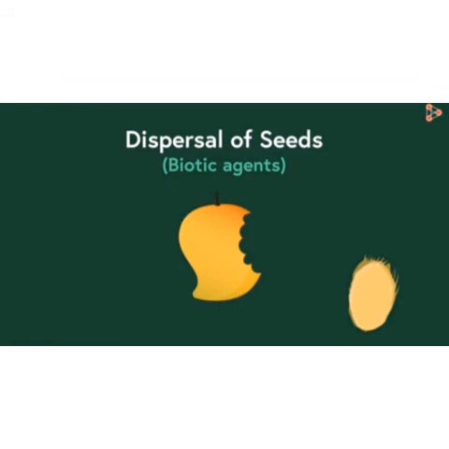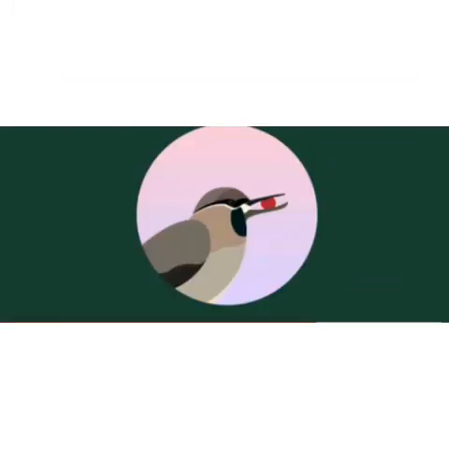So we generally eat juicy fruit like mango, and then what do we do after eating the mango? We leave the seeds behind. Now these seeds are then carried by agents like birds to distant places. So this is how dispersal of seed takes place by several agents.